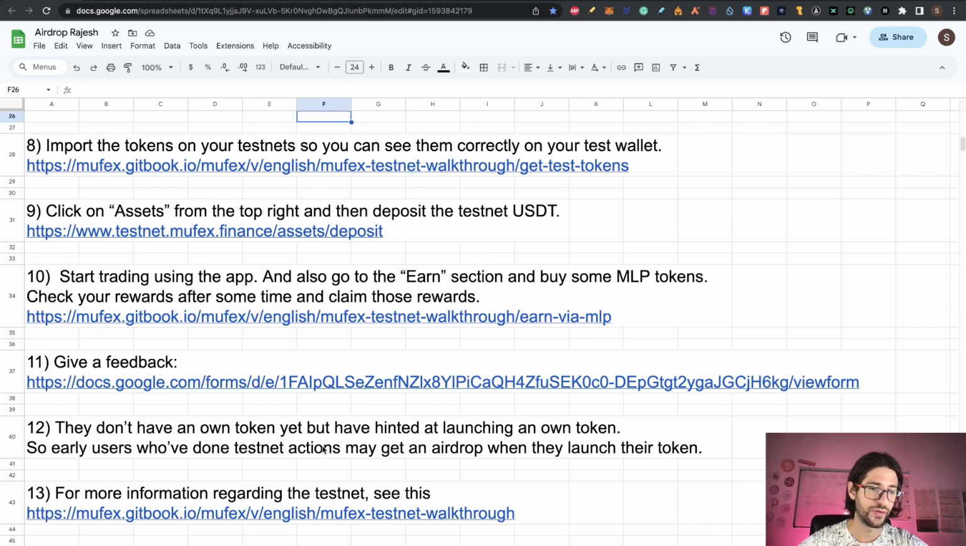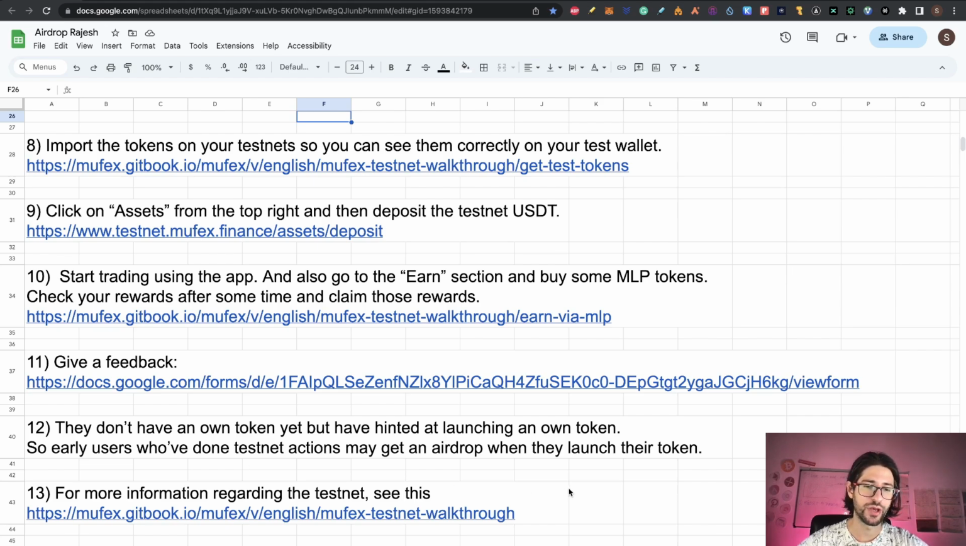Now step 12 is just information. They don't have their own token yet, but have hinted at launching their own token. So early users who have done testnet actions may get an airdrop when they launch their token. This is of course not confirmed.